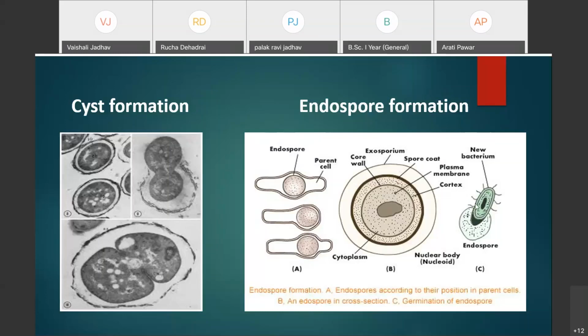From this it is clear that from one endospore, only one bacterial cell is formed. That's why some microbiologists believe that endospore formation is not a process of multiplication, but a process of perennation. Perennation means, when the conditions are unfavorable, there is a formation of endospore, but when the conditions are favorable, one endospore will give rise to one bacterial cell.